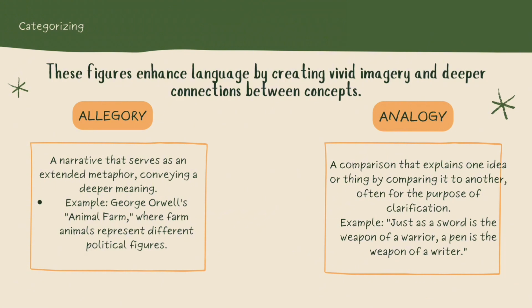These figures enhance language by creating vivid imagery and deeper connections between concepts. Allegory. A narrative that serves as an extended metaphor, conveying a deeper meaning. Example: George Orwell's Animal Farm, where farm animals represent different political figures. Analogy. A comparison that explains one idea by comparing it to another, often for clarification. Example: just as a sword is the weapon of a warrior, a pen is the weapon of a writer.